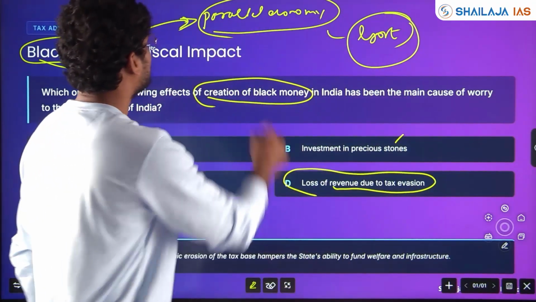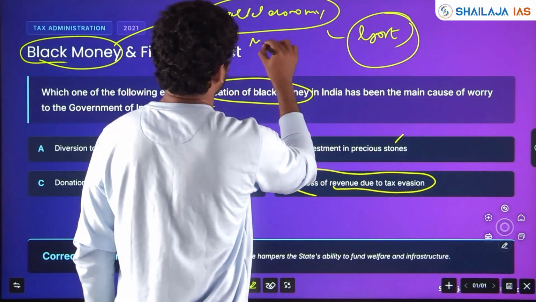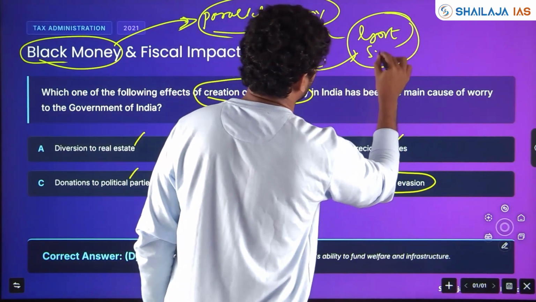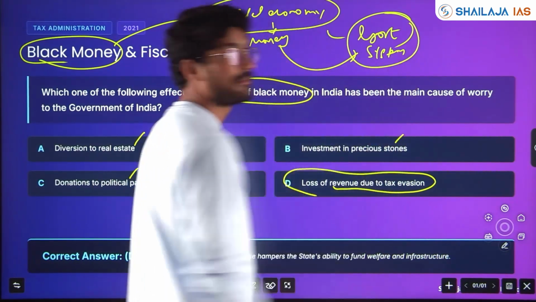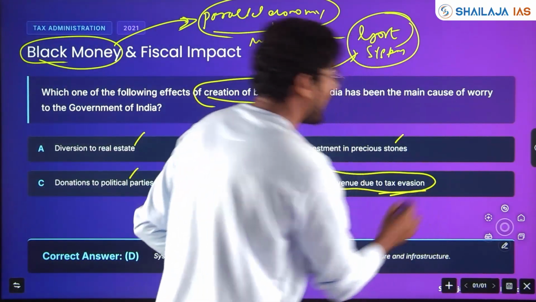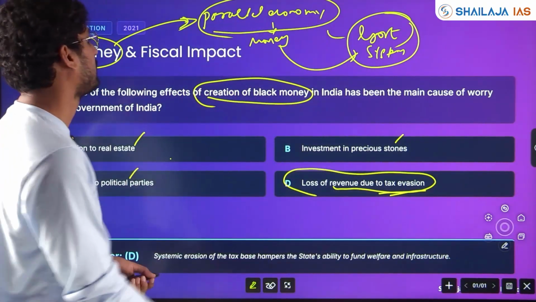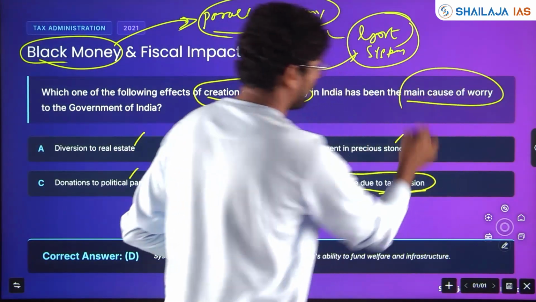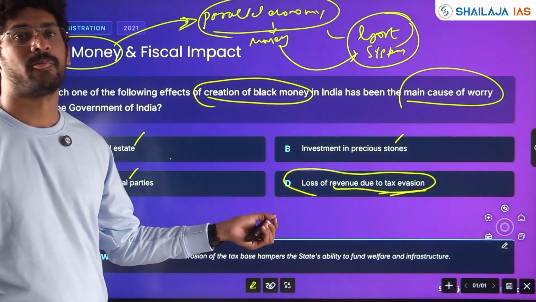So what happens? The money here will never go through the government system. That means the loss of exchequer and revenue due to tax evasion is the biggest threat. Which of the following effects in India has been the main cause of worry? Tax evasion.